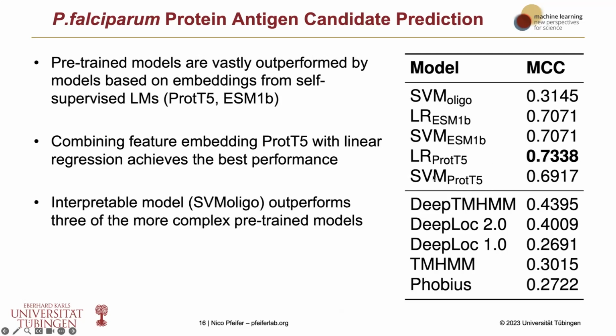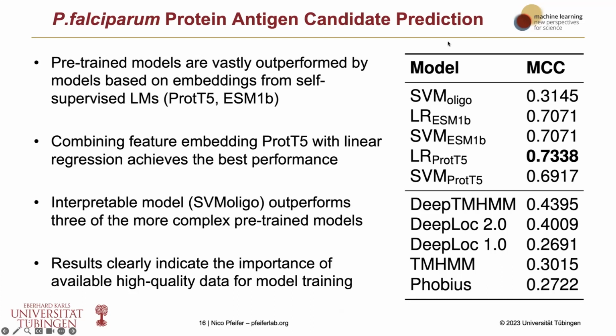And what you can also see is that that very simple interpretable model here had better performance than some of those pre-trained models, even though it's a very interpretable model and should therefore probably be preferred over at least these three here for this prediction problem, antigen candidate prediction, for proteins of Plasmodium falciparum.